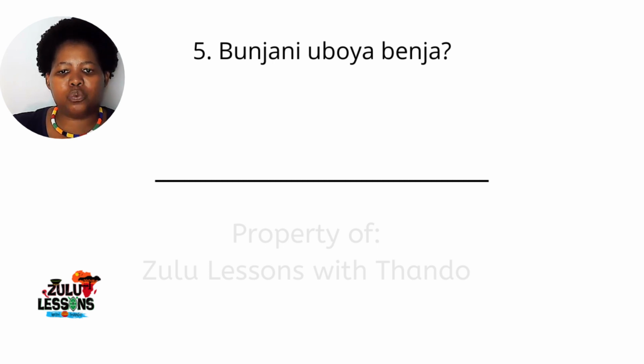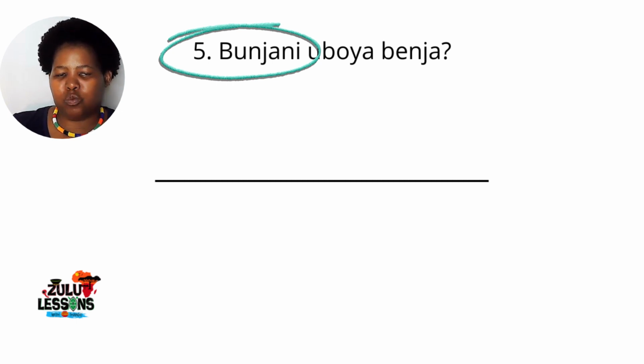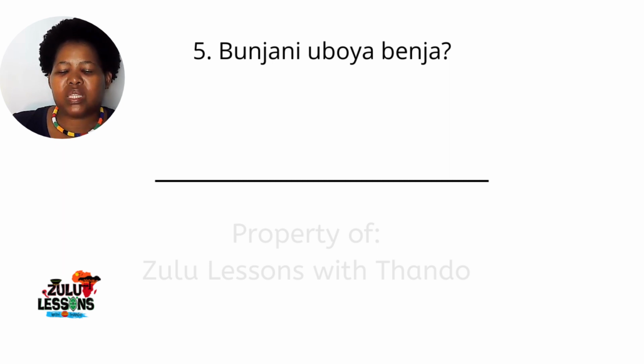Umbuzo wesihlanu. Bunjani uboya benja? The question word itself is njani. We see that the very first word there is bunjani. Now, we know that we have to have conjugated this to match with the subject of the sentence. And we are talking about uboya. That's the subject of the sentence, uboya.